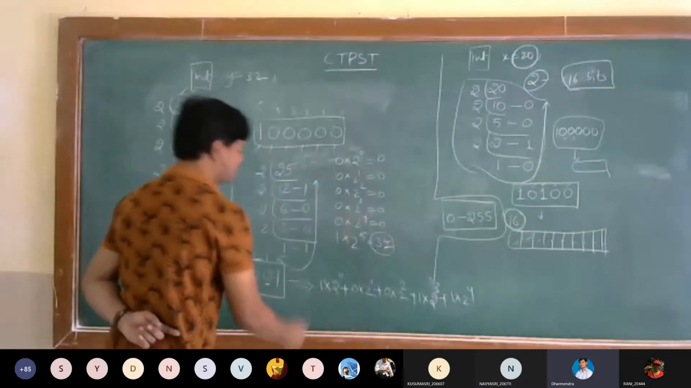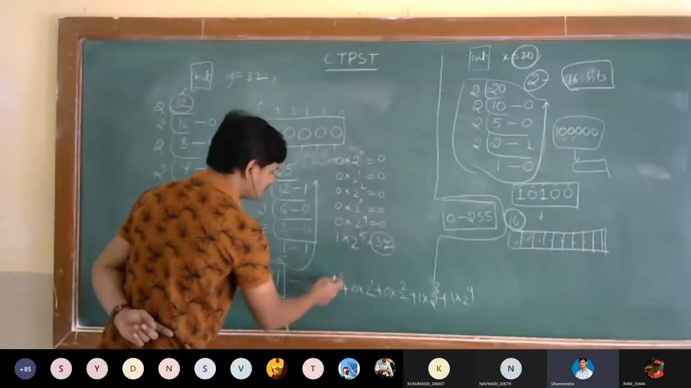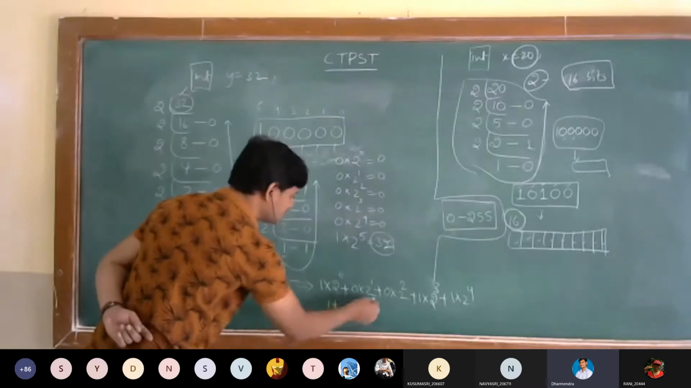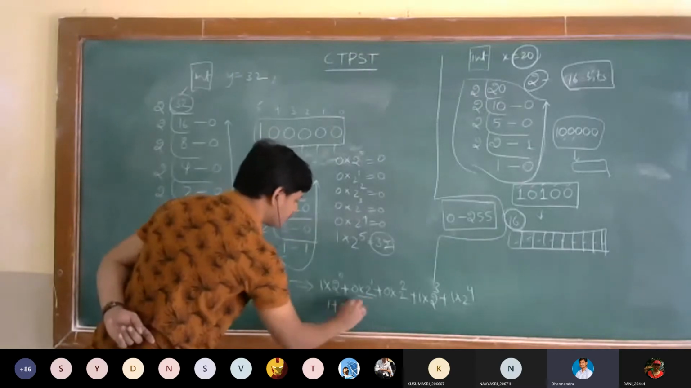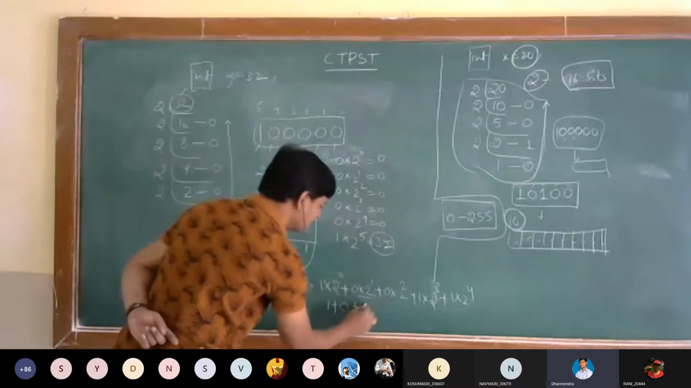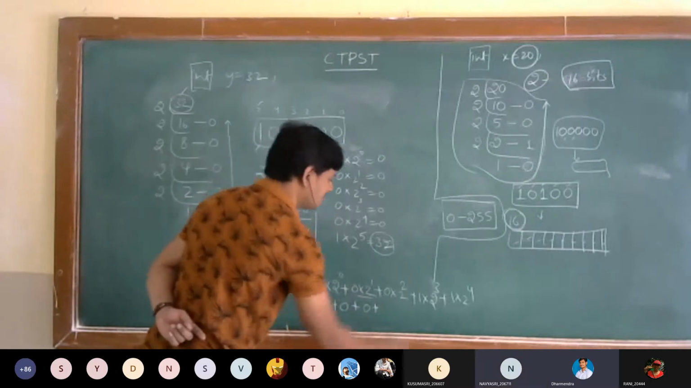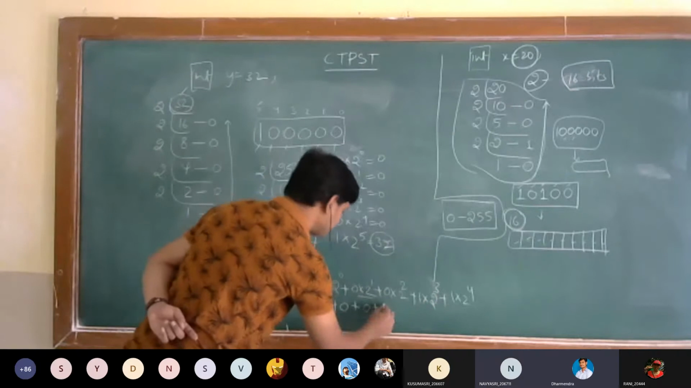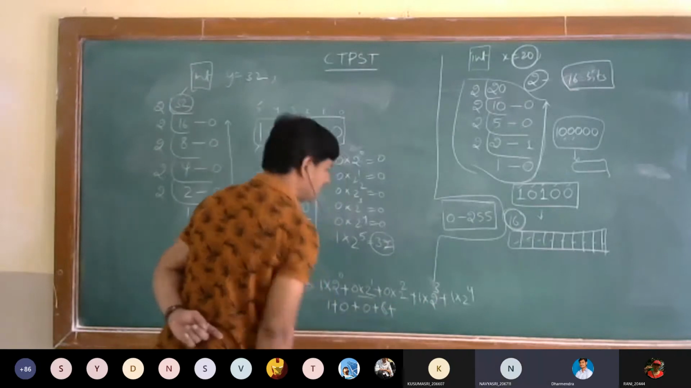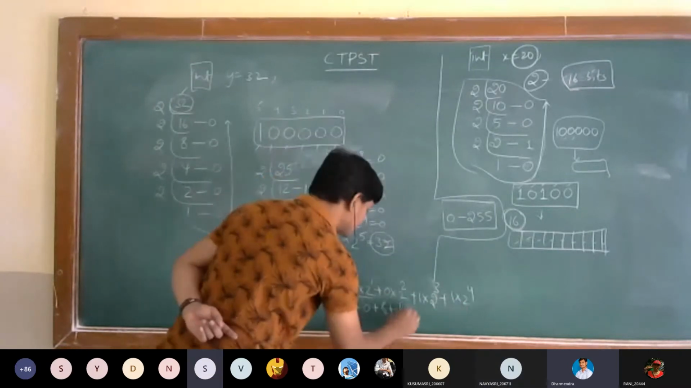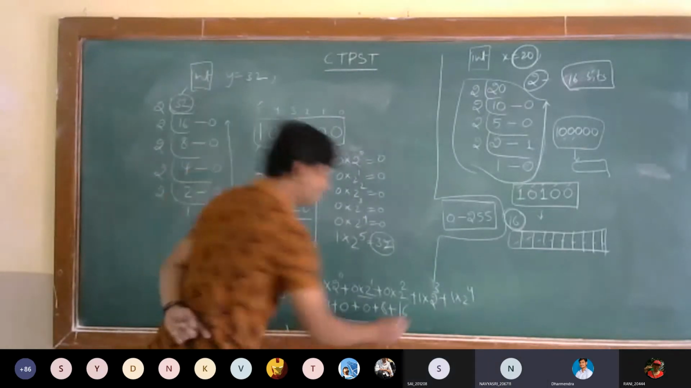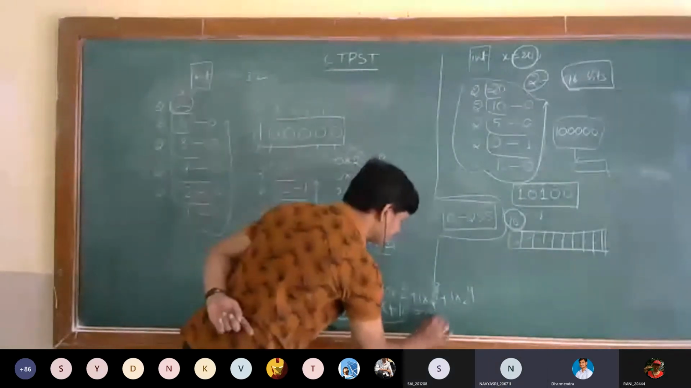Now we calculate the value. 1 into 2 power 0. 2 power 0 means how much? 1. Plus this is 0, here it is also 0. Plus 1 into 2 power 3. 2 power 3 means how much? 8. Plus 2 power 4, 16. Now you calculate 16 plus 8 is 24, plus 1, 25.